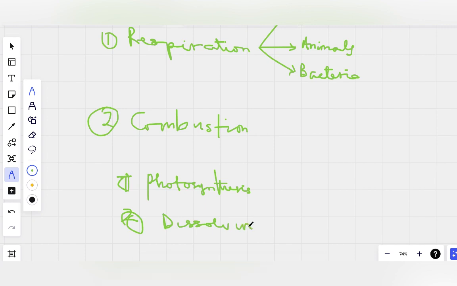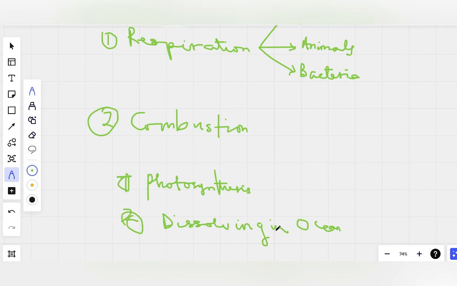And we've also talked about two ways of releasing it to the air. So these are the things you need to be able to explain in the exam. Okay? Once you know this, then you already know the carbon cycle. Once you know this, and you're able to draw the diagram, that's it. You're able to explain the carbon cycle.